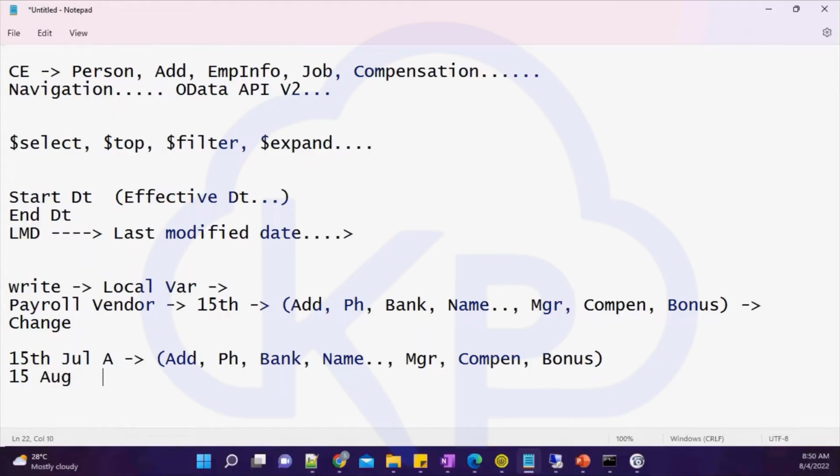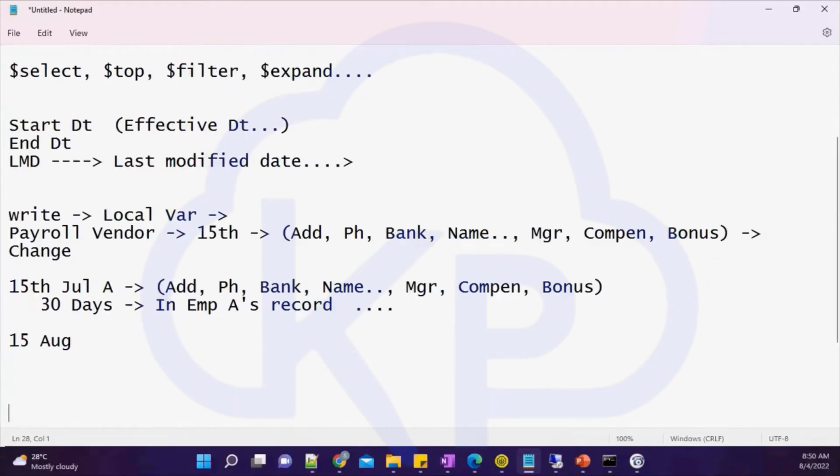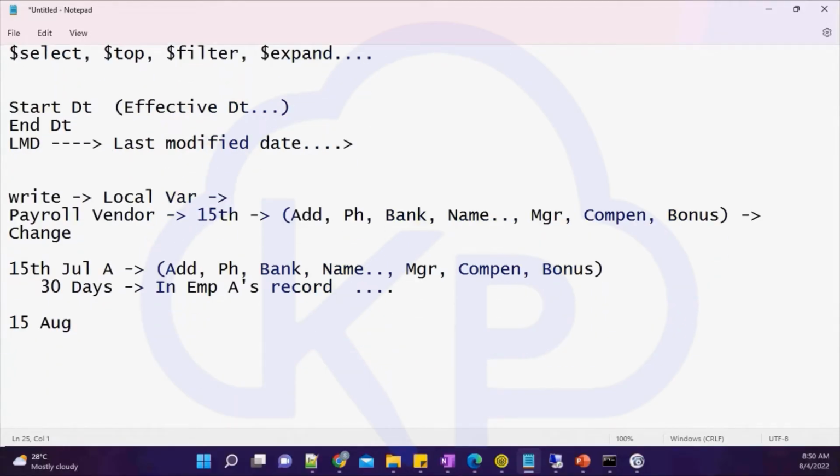Within this 30-day period, there is no change in employee A's record, which means I am not expected to send this record to the payroll vendor.